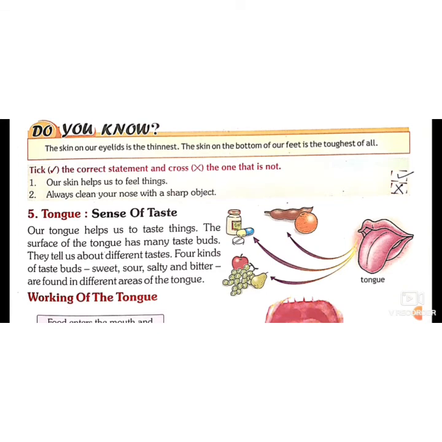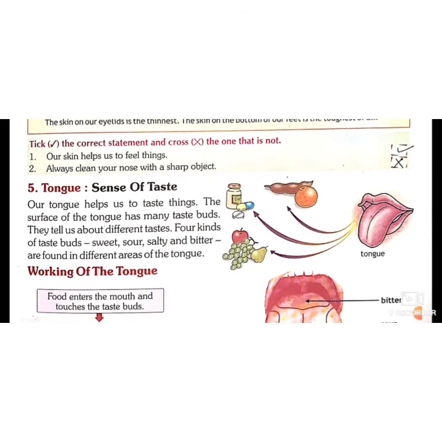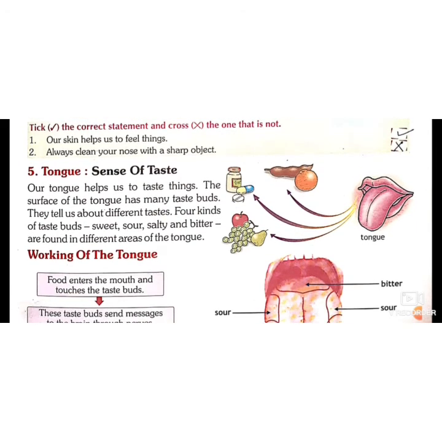Do you know the skin on the eyelids is the thinnest one and the skin on the bottom of our feet is the toughest? And in our Zoom class we touched these two skins to feel the difference, the softest or thinnest skin, which is the eyelid, and the hardest or toughest skin at the bottom of our feet. So tick the correct statement and cross the wrong one. Our skin helps us to feel things. Yes. Always clean your nose with a sharp object. Cross.